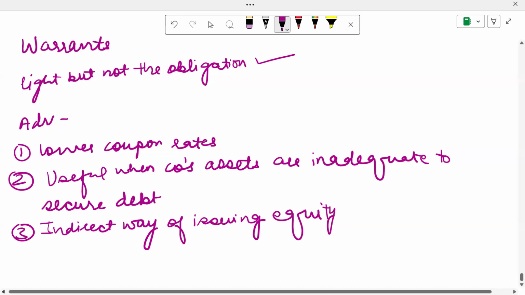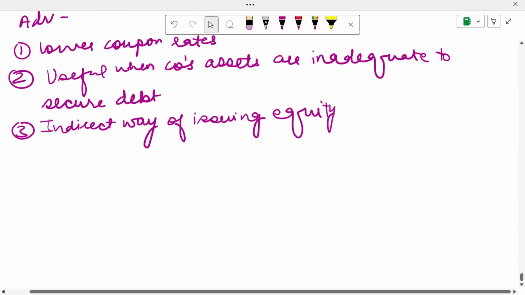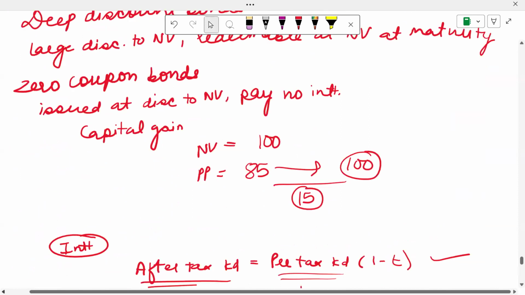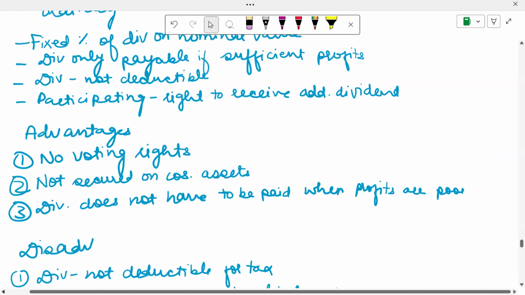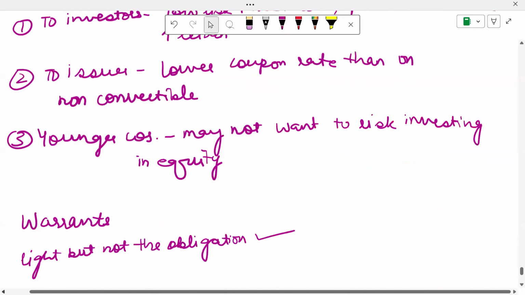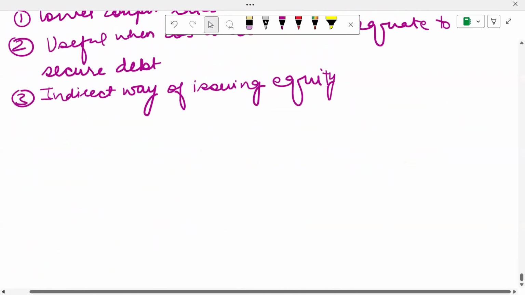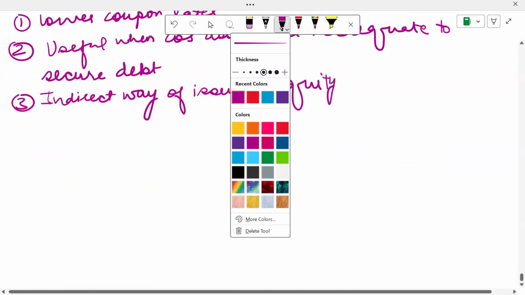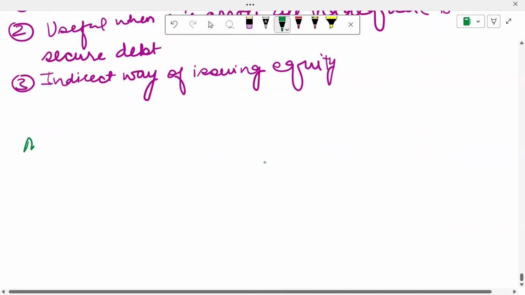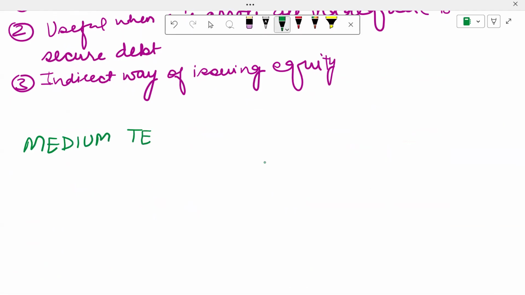All right. So this is what a warrant is going to look like. Now we're done with the long-term sources of finance. These are all of the sources. Now the next kind of sources that we're going to be discussing are nothing but your medium-term sources of finance. So now we are talking about medium term.